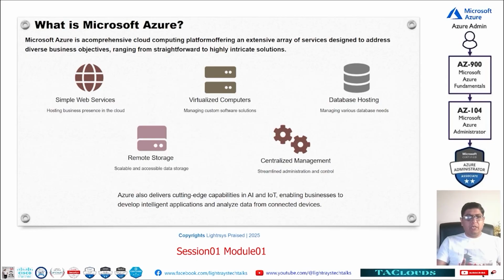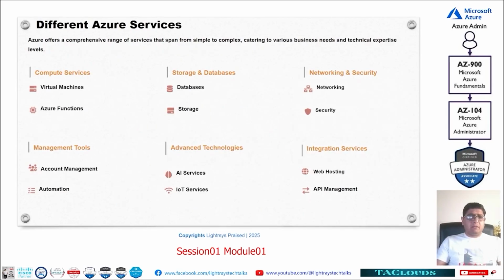So it looks like Microsoft is lower than Amazon. No, according to the number of services they are a little lower, but nowadays they are making more and more services. So this is about Microsoft. Next, we have different Azure services. Like I already told you: compute services, storage services, network services, management, advanced, and integration. We are not discussing each and everything one by one. In the whole course, we will be doing it step by step and understanding. I am just giving you the whole idea.